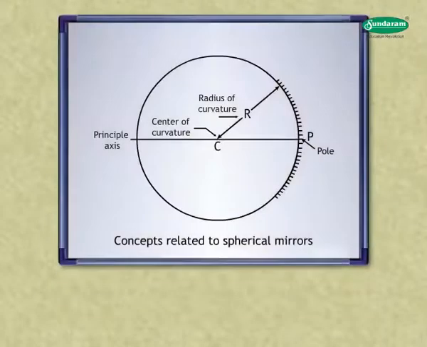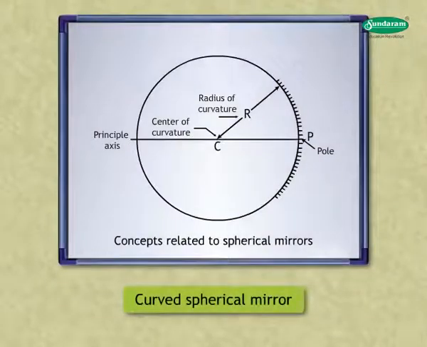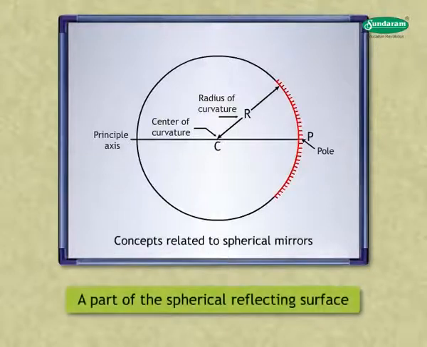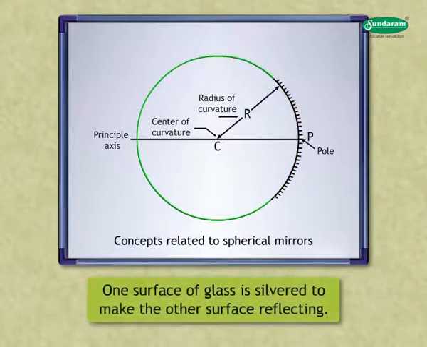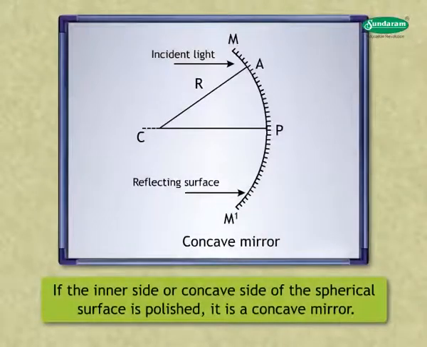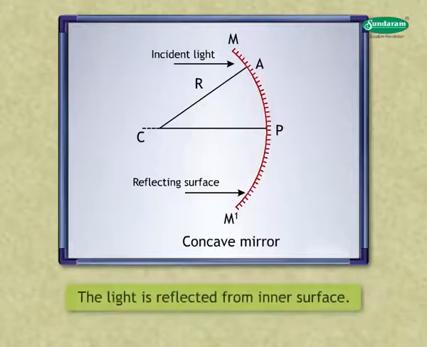Another variety of mirror is a curved spherical mirror. It is a part of the spherical reflecting surface. Its cross-section is an arc of a circle. It is generally made up of glass. One surface of glass is silvered to make the other surface reflecting. If the inner side or concave side of the spherical surface is polished, it is a concave mirror. The light is reflected from an inner surface.